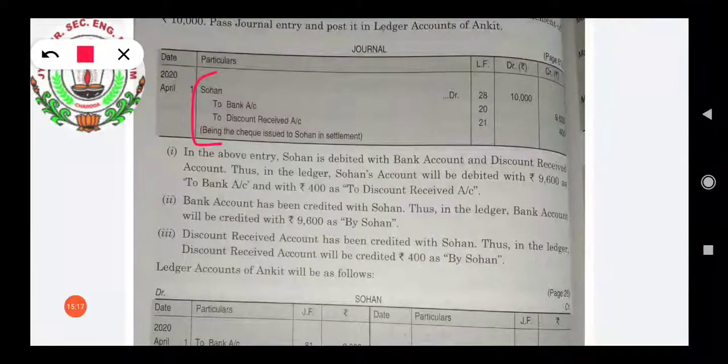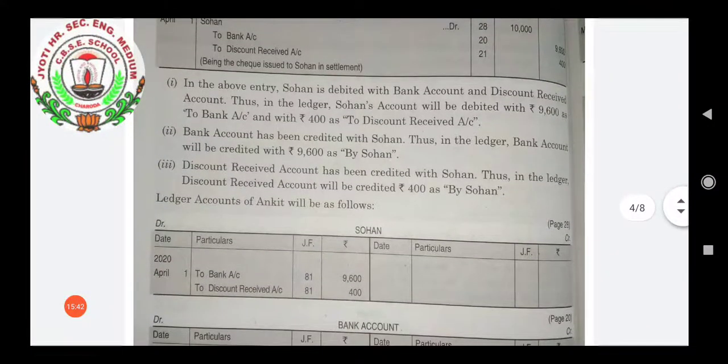The entry is: Sohan account debit 10,000, to bank account 9,600, to discount received 400. Now when this journal entry is posted into the ledger, different accounts will be opened. Here we can see.